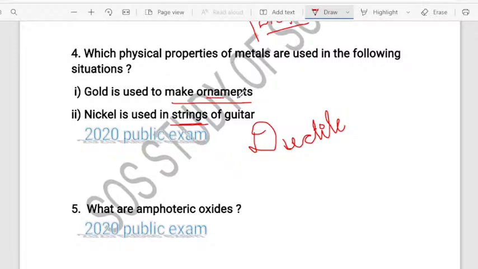But look at the one important closely related word. Ornament means it is shiny in nature, that is why we wear it as an ornament. So that is the lustrous property. Strings are nothing but wire, that means they have the ductility property. You have to write the very closely related answer. Understand? This was asked in the 2020 public examination, dear students.